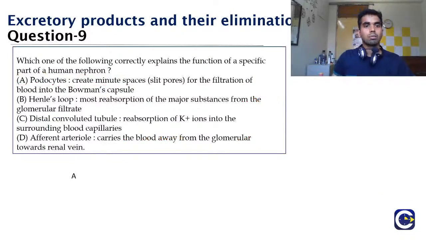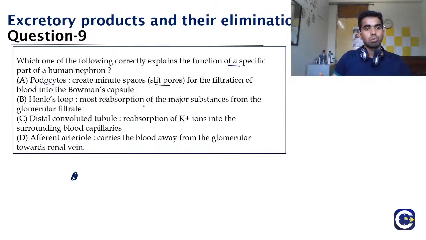Now coming to question number 9. Which one of the following correctly explains the function of a specific part of the human nephron? Option A, podocytes. They create minute spaces, known as split pores, for the filtration of the blood in the Bowman's capsule. Option B, Henle's loop.